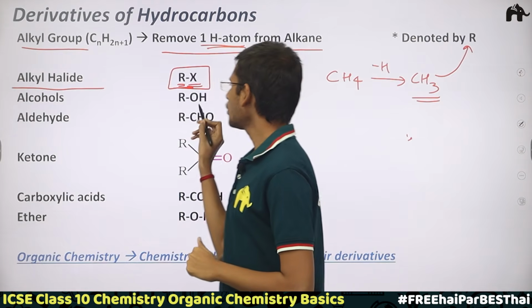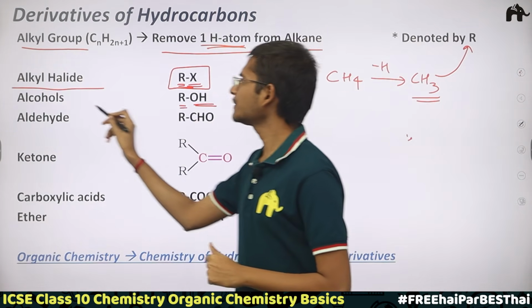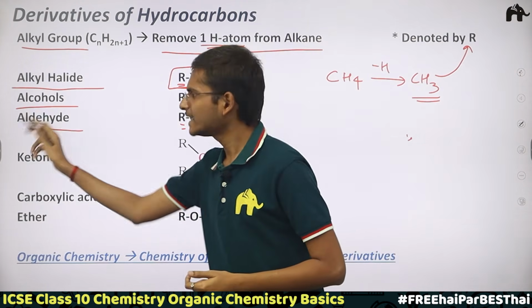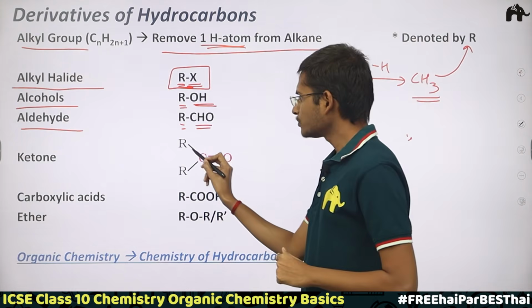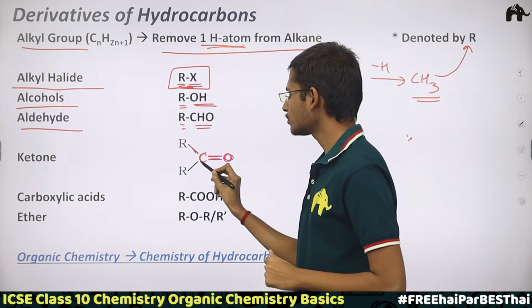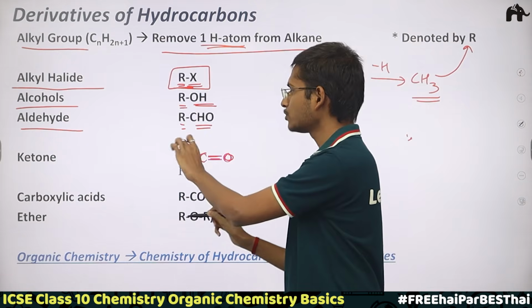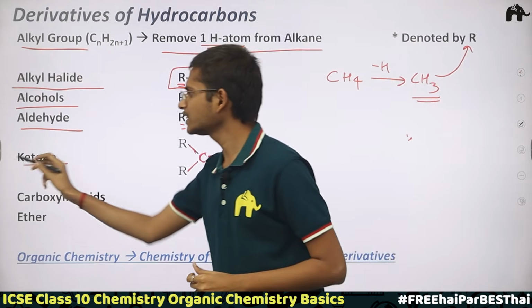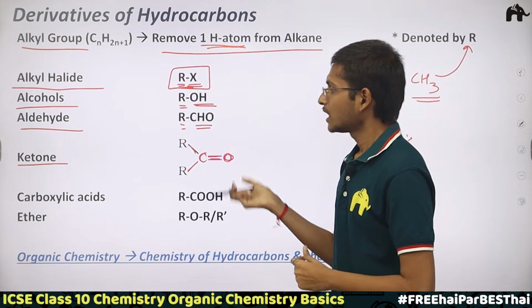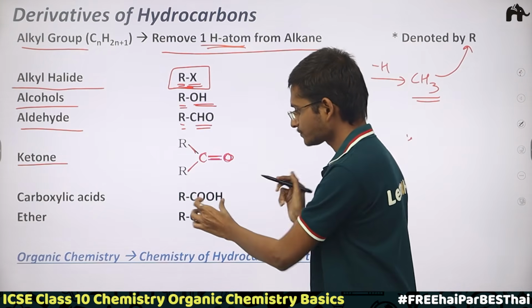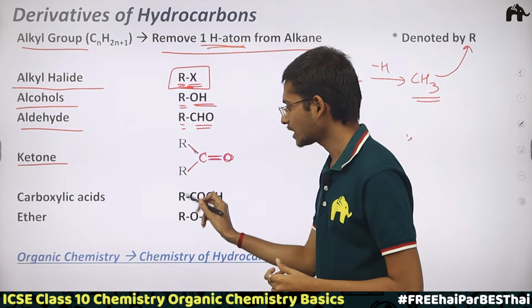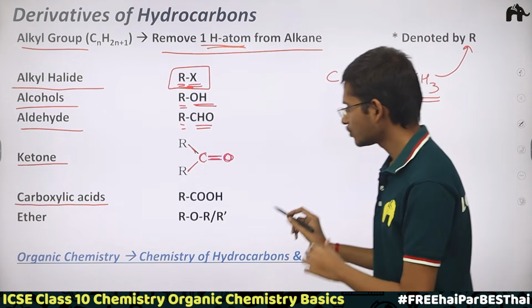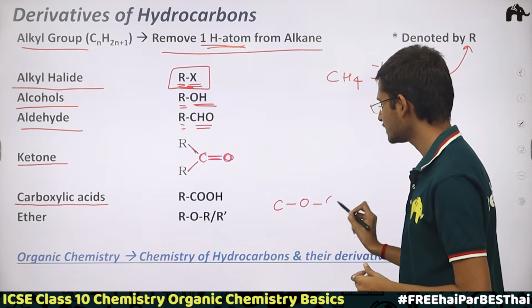Just the simple names of the derivatives I am going to tell you, what we commonly call them. Next, when the alcohol group, the OH group, is attached to the R, we call them alcohols. When the aldehyde group is attached to the alkyl group, we call them aldehydes. When the ketone group, C double bond O with 2 bonds ready to link with alkyl groups, is linked with the alkyl groups, we call them ketones. And when the carboxylic acid group, COOH, is attached to the R group, we call them carboxylic acids.